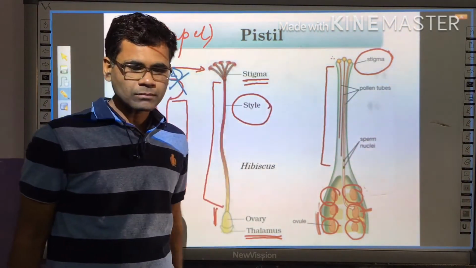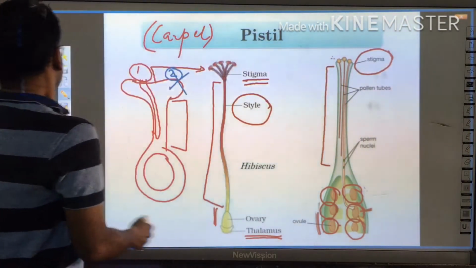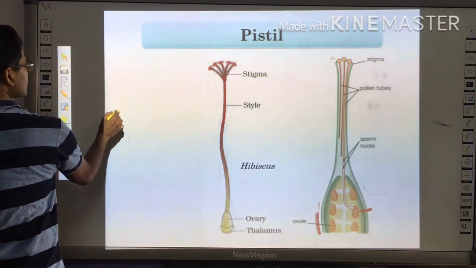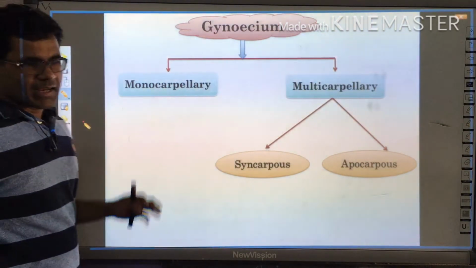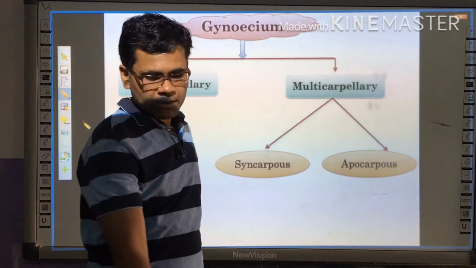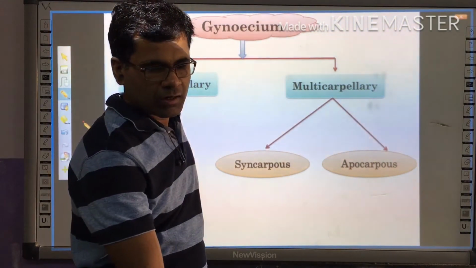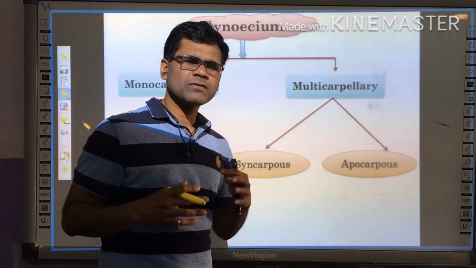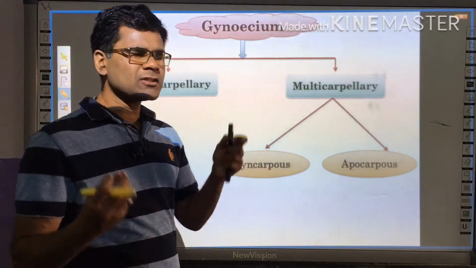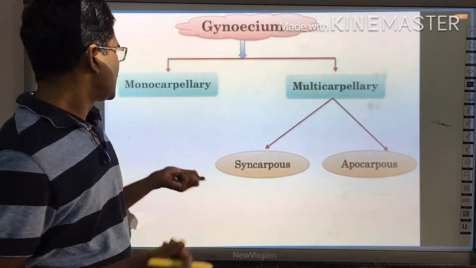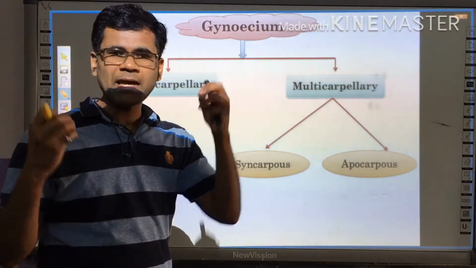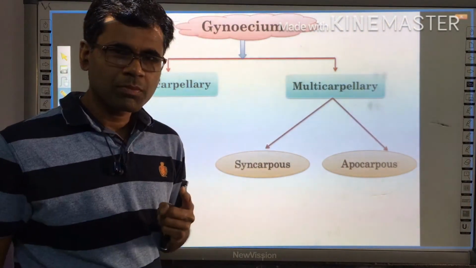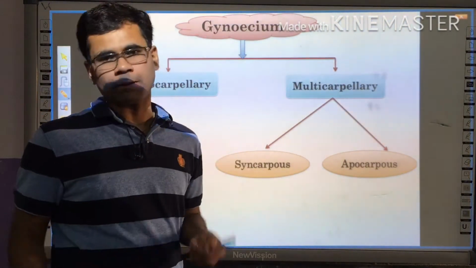Now, on the basis of the carpels, a gynoecium may have a single carpel or it may have many carpels.